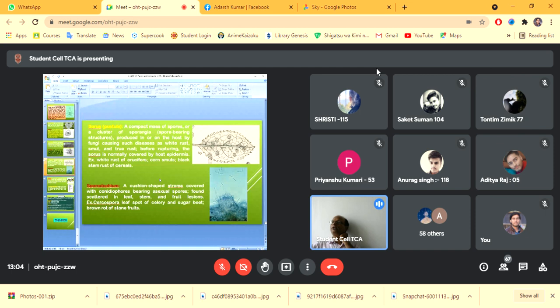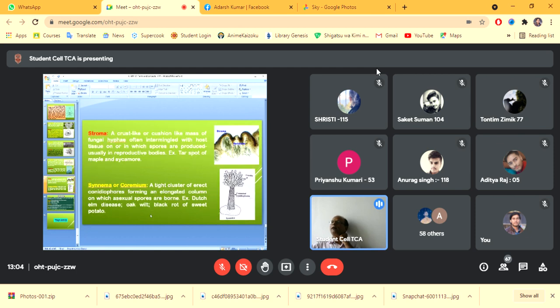And sporodochium, what is sporodochium? It is a cushion-shaped stroma covered with conidiophores that bears asexual spores, and it is found scattered on the leaves, on the stems, and on the fruit lesions. As in the case of Cercospora leaf spot of celery or sugar beet. As in the case of brown rot of stone fruits, the sporodochium has been produced.